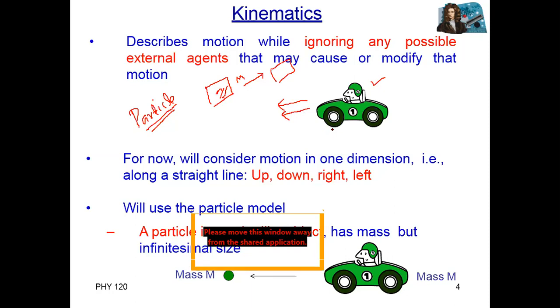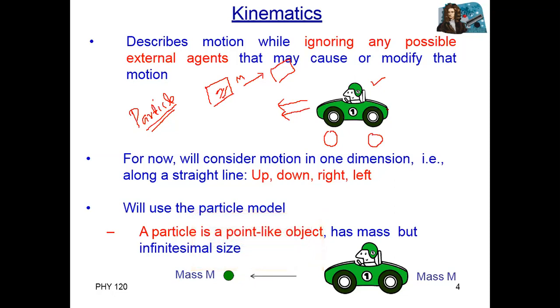But if you see the tires, they are moving in a circular path. So there are two different types of motion in this car: the engine moving straight forward, and the tires moving in a circular path. So we cannot say that this is a particle. Correct? So a particle is a body in which all parts are moving in the same direction.